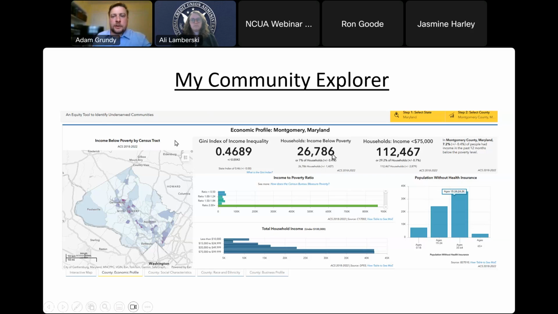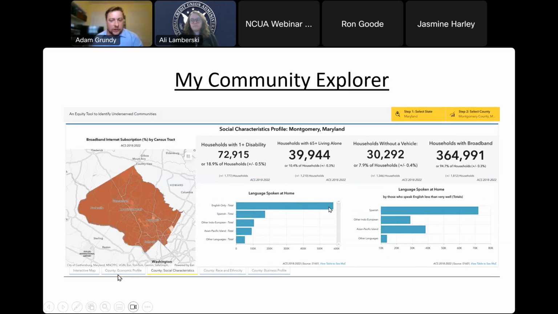We also have households with income below the poverty level, and also different things such as household income above $75,000 per year. All part of this second tab of economic profile. And if my internet cooperates, I promise to go live in just a moment for a different geography. We also have different social characteristics here, such as households living with one or more disabilities and languages spoken at home. You can see the predominant language in this particular area of Montgomery County, Maryland, is English only, with the second most spoken language at home being Spanish.